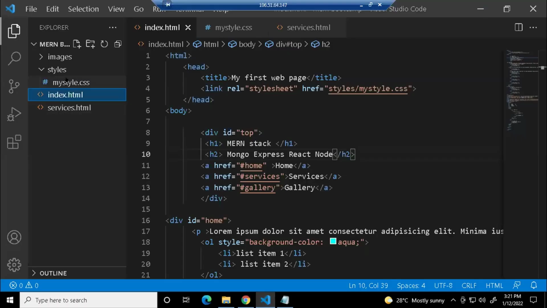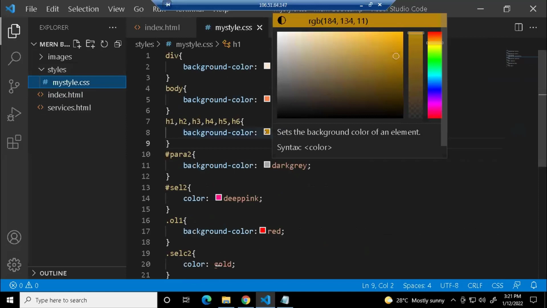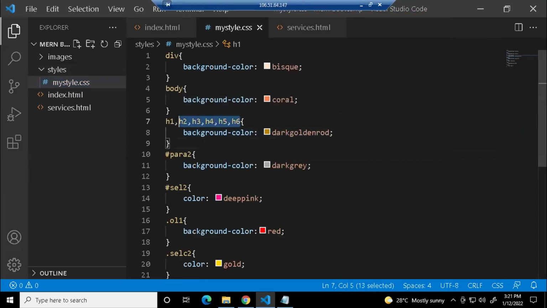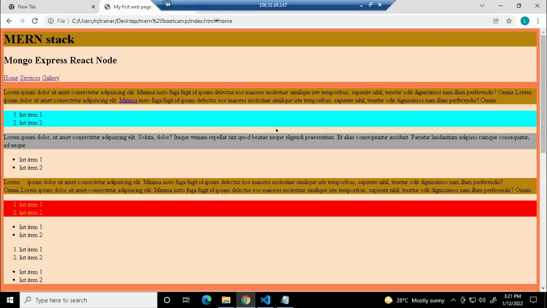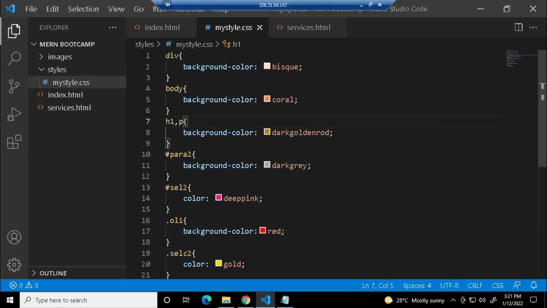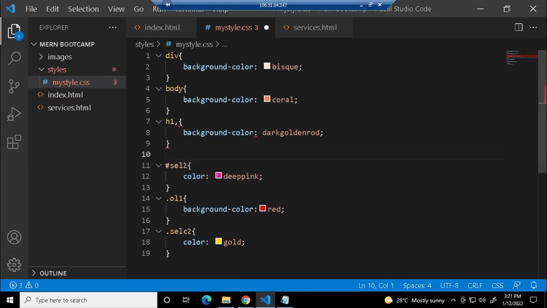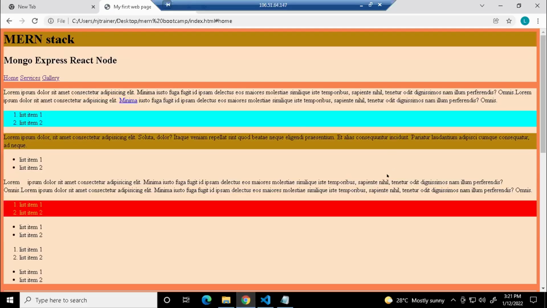You can also combine with other tags. It's not that only heading tags can be combined. You can combine with any other type of tag. So see, I'm giving H1 comma P. It is going to apply it for the P tag. You can also give ID selectors, class selectors here as well. I'll give hash para2 here. So wherever you have applied the ID para2, that will also be applied with that style. See, this one is applied with that dark golden rod.